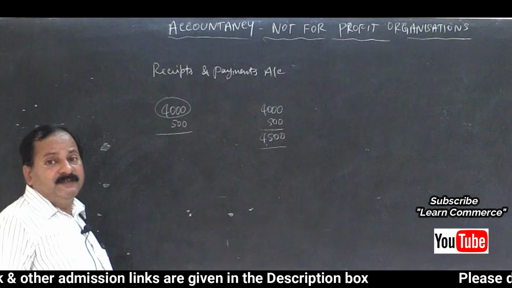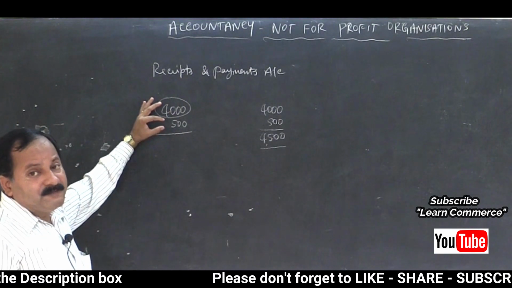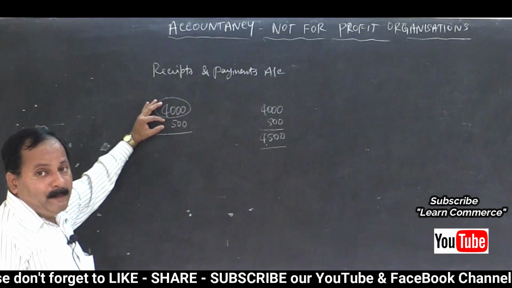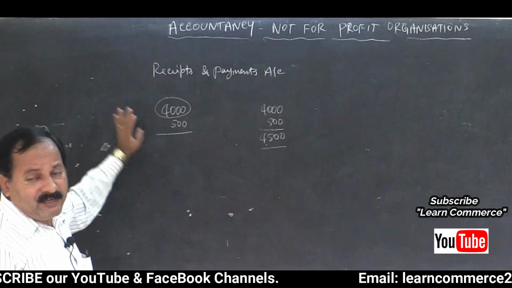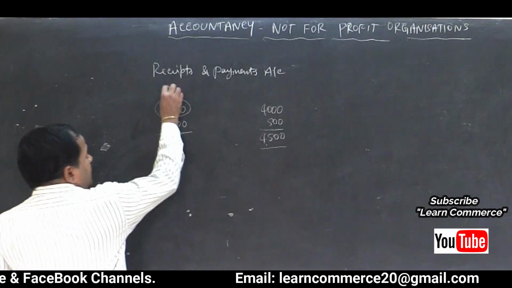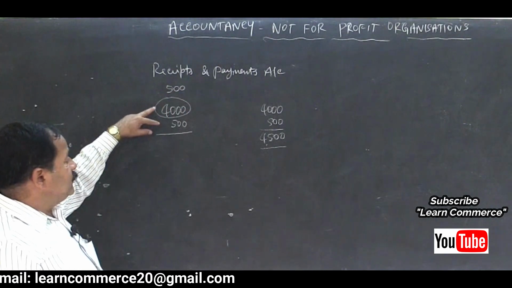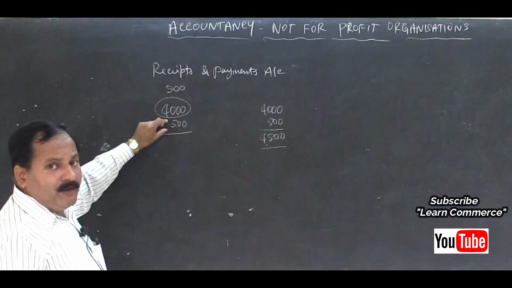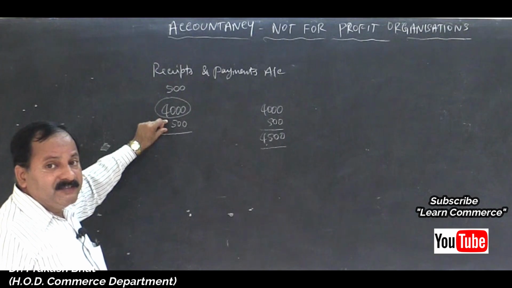We are supposed to receive it. So when it is not received, we will not record it here because we write receipts and payments account on cash basis. When it is received, we will enter it whether it belongs to last year or next year. Suppose 500 rupees of last year is also received. 4,000 of current year and 500 of last year are received. 500 of current year is outstanding, pending to be received, isn't it?